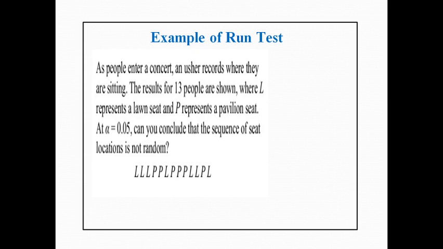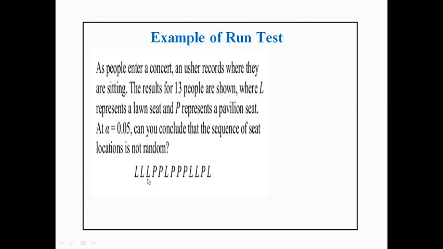Suppose people enter a concert and the records show where they are sitting. Our interest is in where they are sitting. The results for 13 people are shown, where L represents a lawn seat and P represents a pavilion seat. So of these people, how many are sitting in the lawn and how many are sitting in the pavilion? Suppose we have 13 people, some sit in the lawn and some in the pavilion. So these are the data.